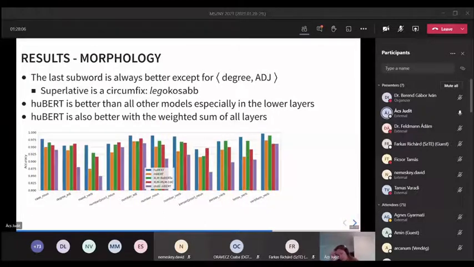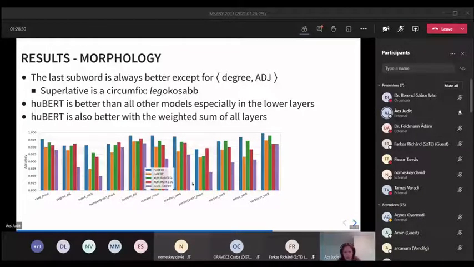And here's a plot of the accuracy of the weighted sum of all layers, and we can see that the blue one is HuBERT, which is always better, but the difference is not always as large as with others. Generally these tasks are not too difficult, so we rarely see performance under 90%.